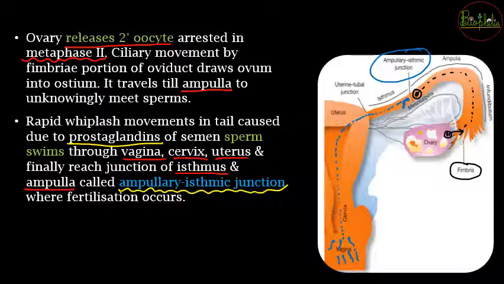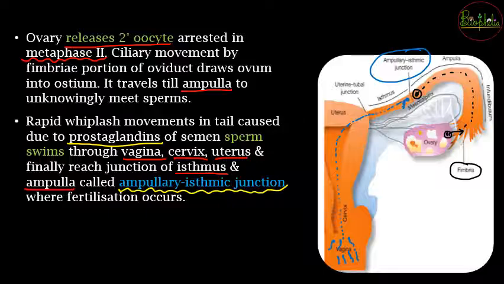It is very important that the timing is matched, that is, the female gamete reaching the ampullary isthmic junction and the sperms reaching it at the same time. If the timing matches, then and only then will fertilization occur. If either of the two is late, like if ovulation takes time, the sperms will move ahead and won't meet the egg at that junction.